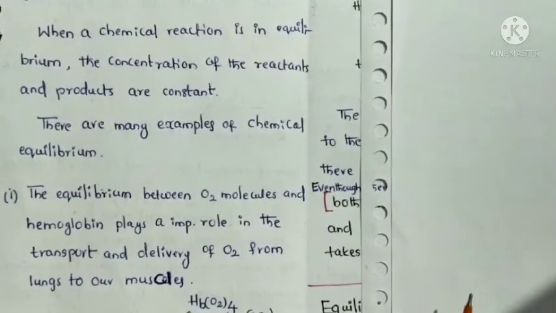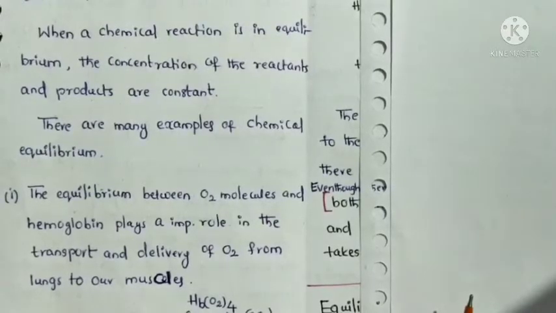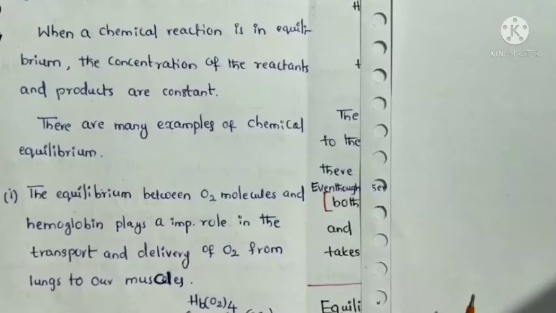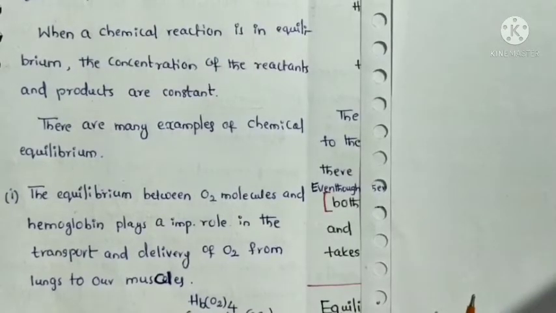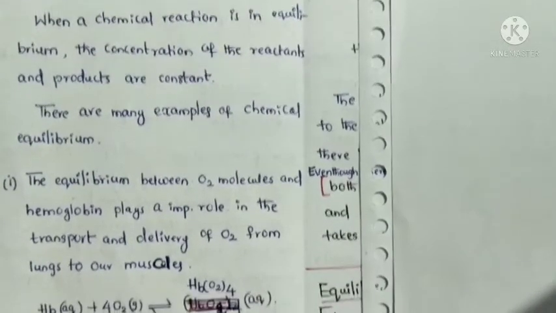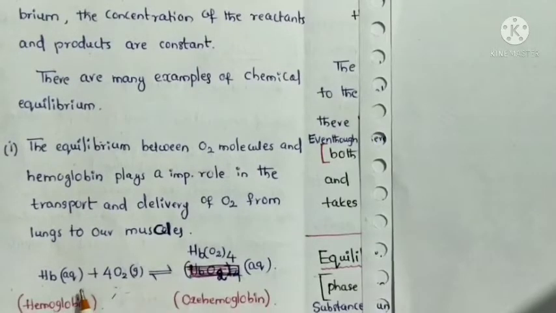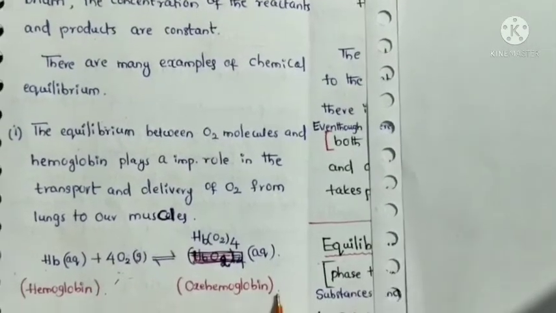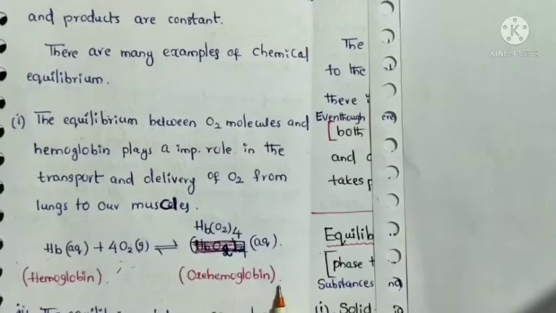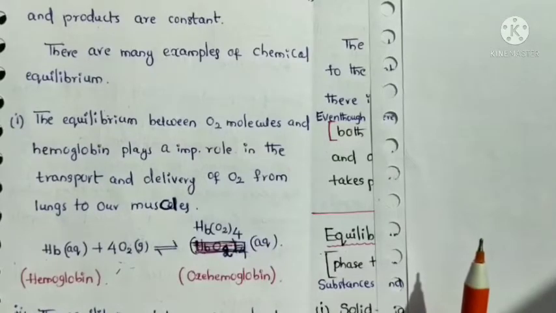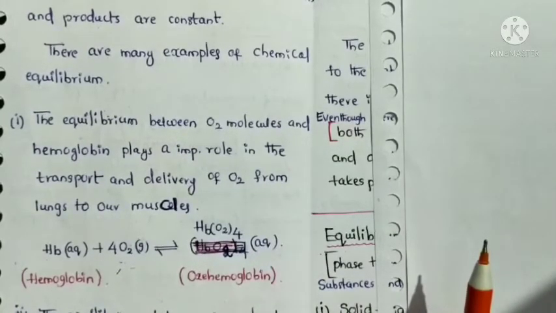In this chemical reaction, a reaction takes place, but it is in equilibrium. Hemoglobin binds with oxygen molecules to form oxyhemoglobin. This is very important and takes place in our body.